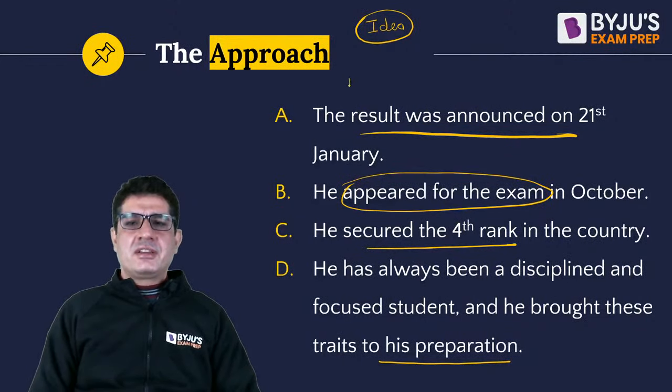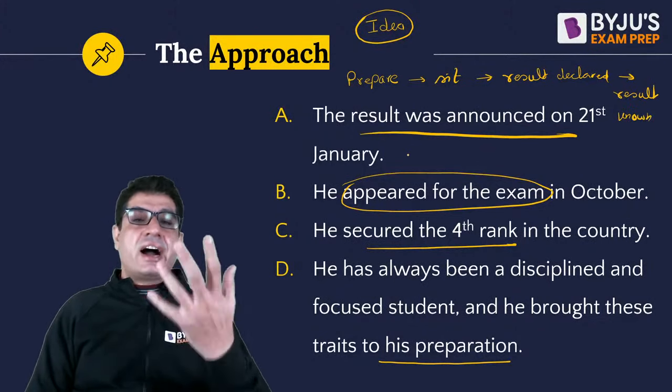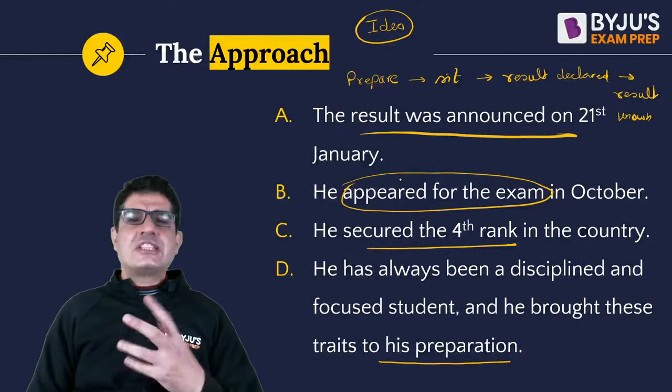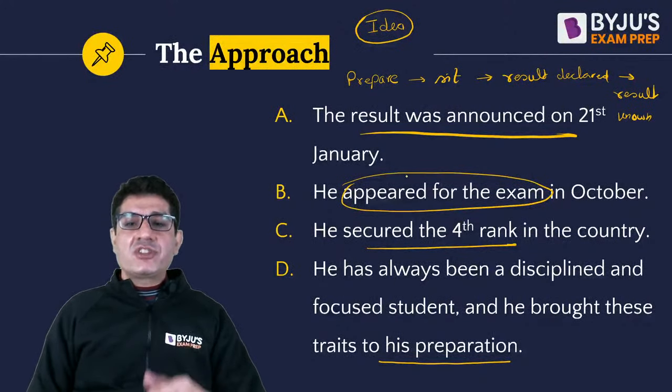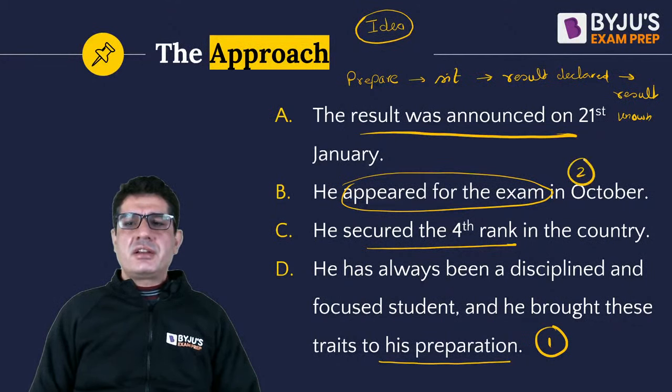Now tell me something. In our life, what is going to happen? A person prepares for an exam, then you sit for the exam, then the result is declared, and then your rank is known, isn't it? In our day-to-day life, these ideas occur in this sequence, in this order. So if I were to arrange these, I will arrange them in that very same order. So this will be my first sentence. Then this is second, this is third, and this is fourth.